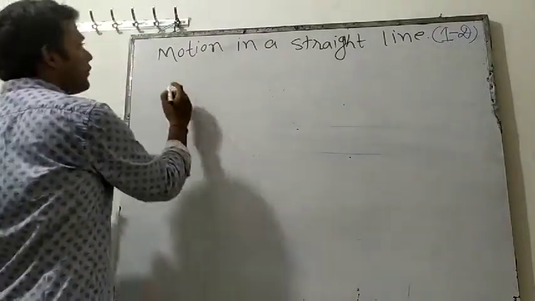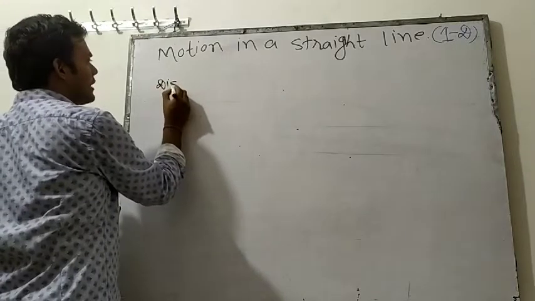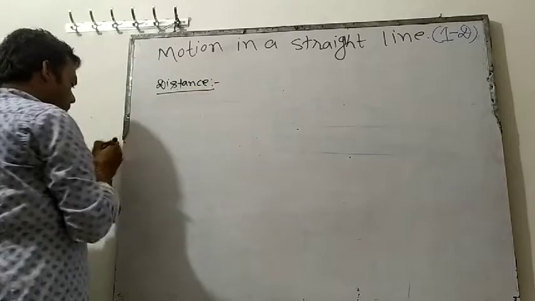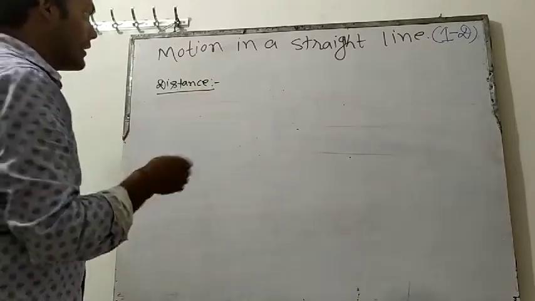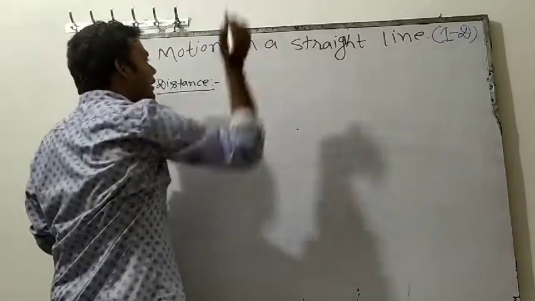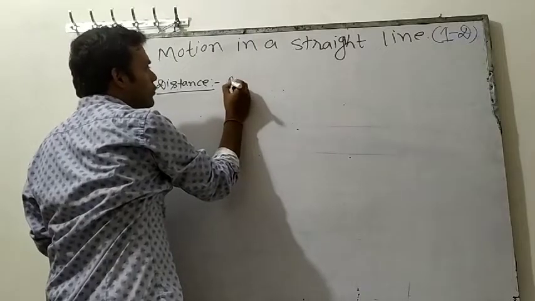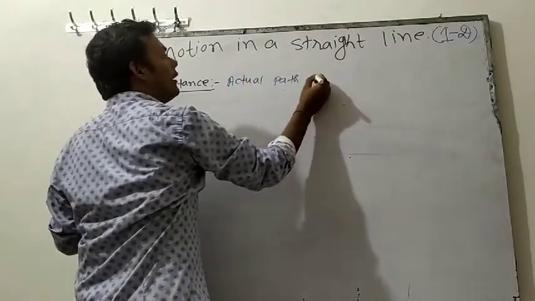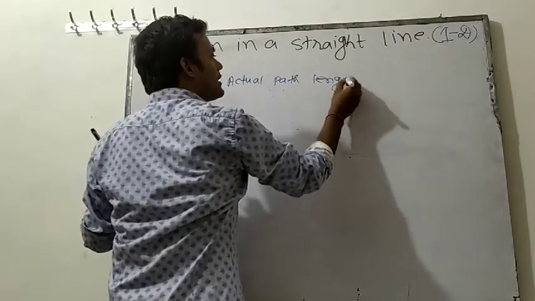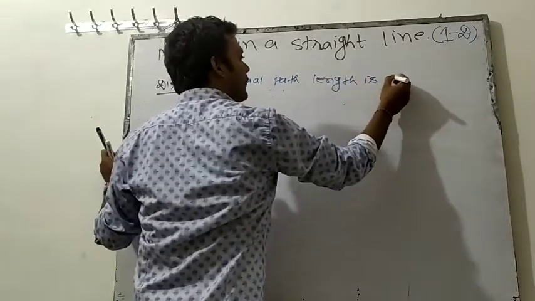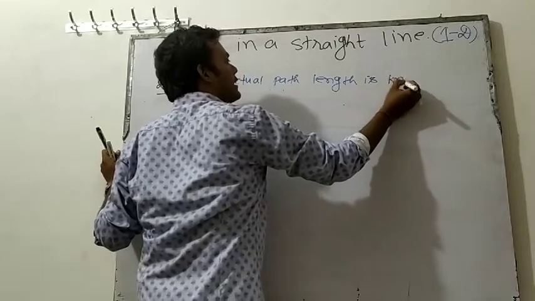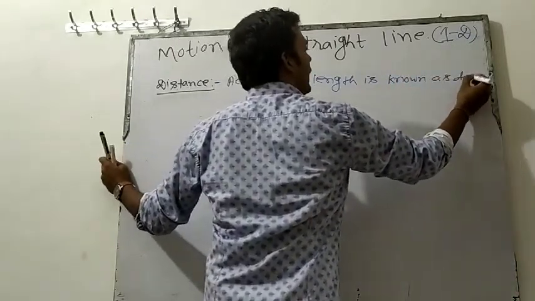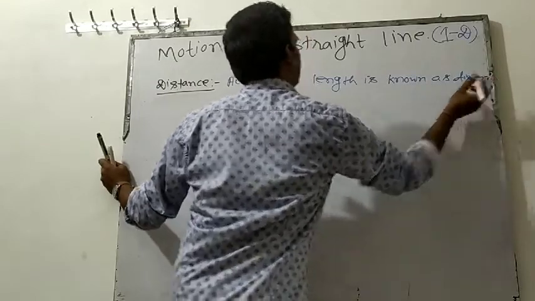So now we will understand what it means by distance. What is the meaning of distance? First it's better to write the definition of distance. Actual path length is known as distance.